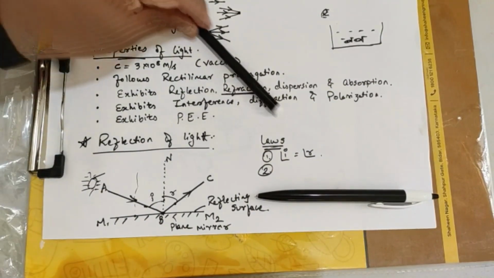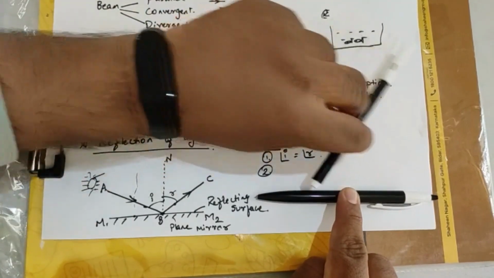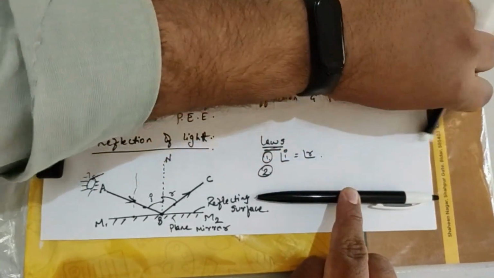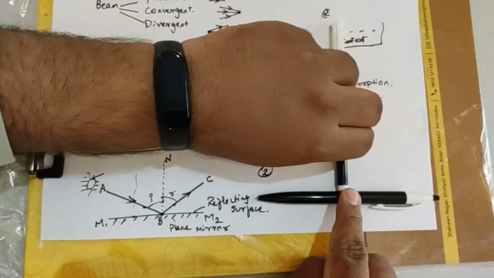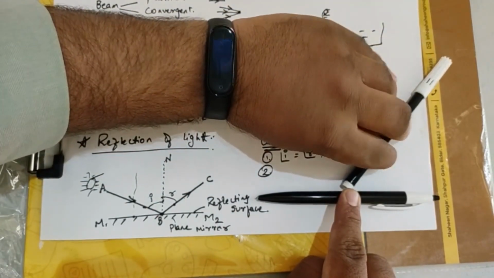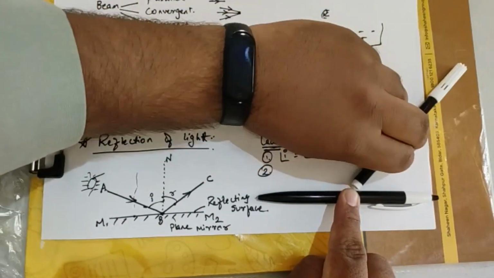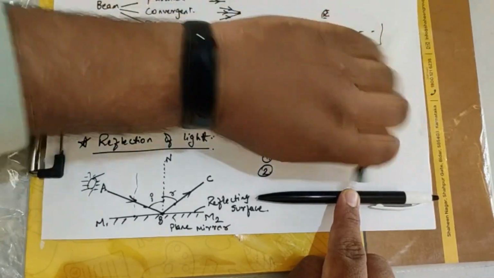This is the incident ray, coming like this. Once it is falling at this point, this is your normal. Reflected ray will come this way. So now the incident ray, normal and the reflected ray, all these three are in the same plane.